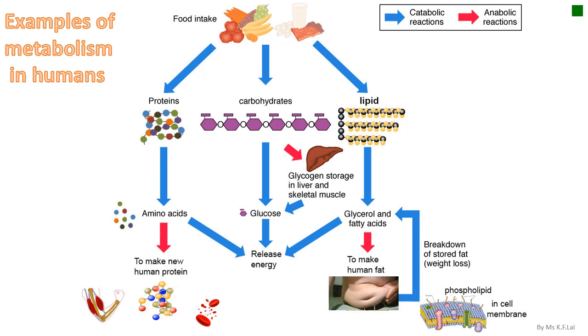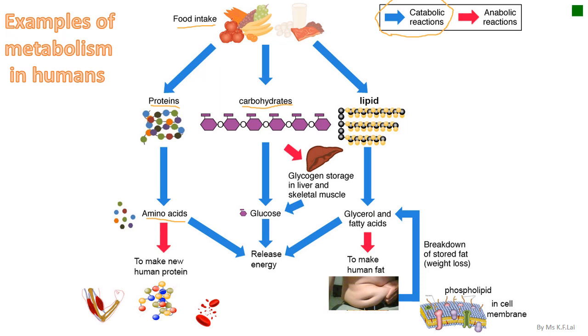There are more examples of metabolism in human bodies. Every day we take in a lot of food, and this food will undergo different processes such as catabolism, which are indicated as blue arrows, to form simple molecules. For example, proteins in the food will be broken down to form amino acids.